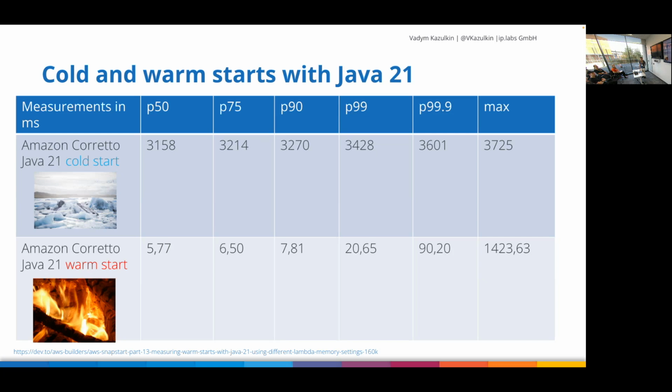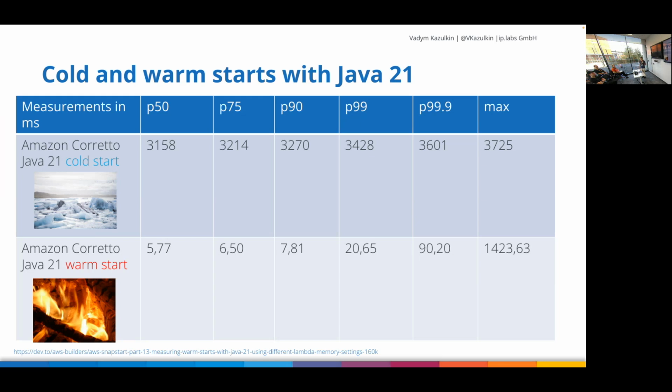So if you now look at the metrics, what you see below this worm image is that Java is a quick programming language. I always try to look at P90 because it's okay. 90% of the requests are that quick or even quicker, and you see 7 milliseconds. Warm starts are okay. We have a max value. This is the outlier, I will explain it.